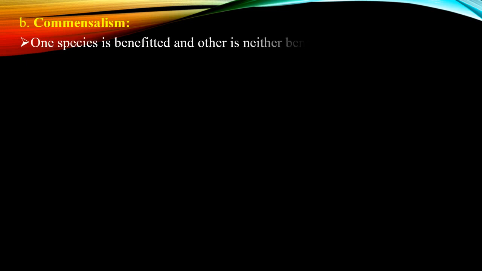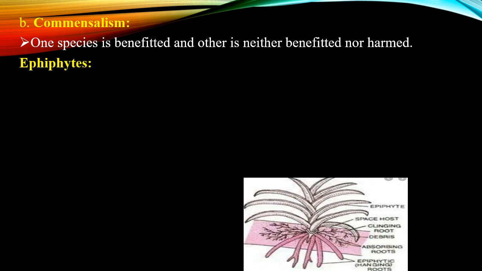Now let us see the next positive interaction, commensalism. Commensalism means an interaction between two organisms in which one is benefited and the other is neither benefited nor harmed. The species that derives benefit is called the commensal, while the other species is called the host. The common example for commensalism is epiphytes. Already we have seen the topic of epiphytes in 11th standard.